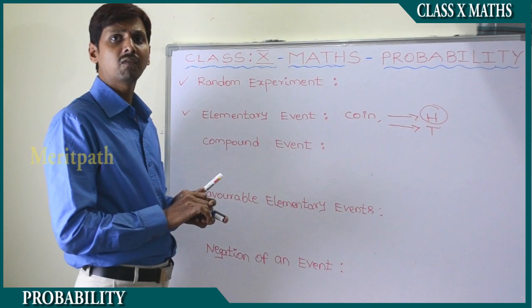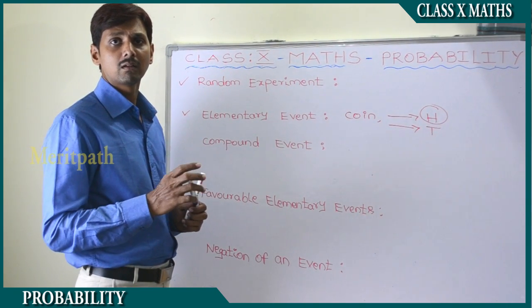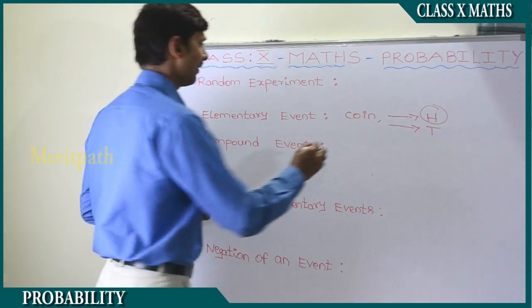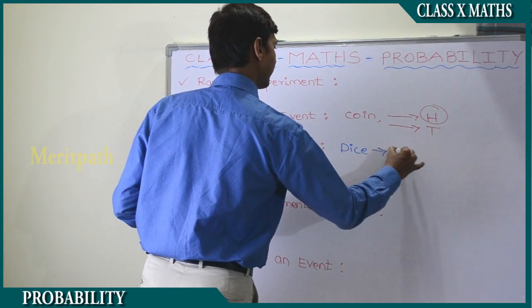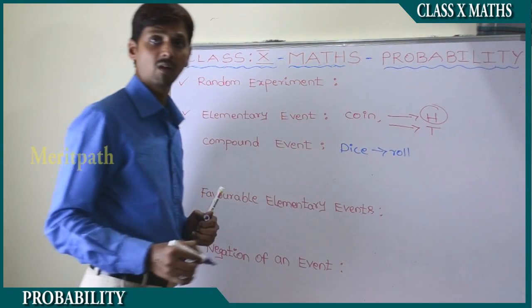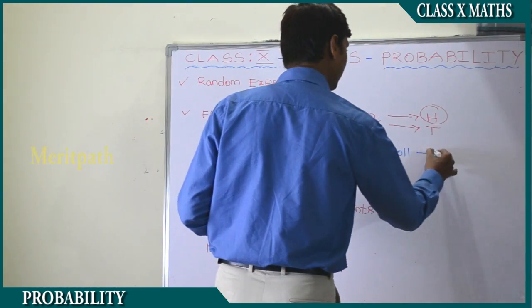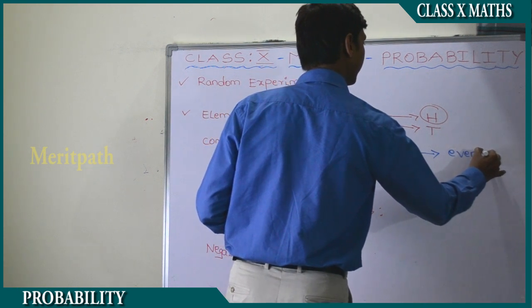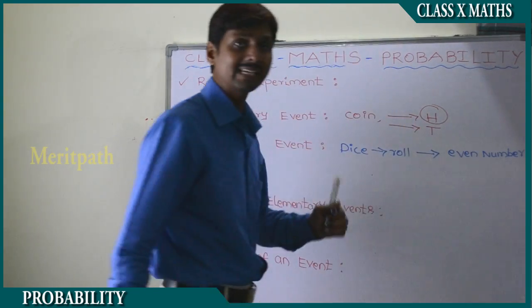In the case of rolling a dice, we have taken a dice. When we roll the dice, the thing that should happen is an even number. We need to get an even number.